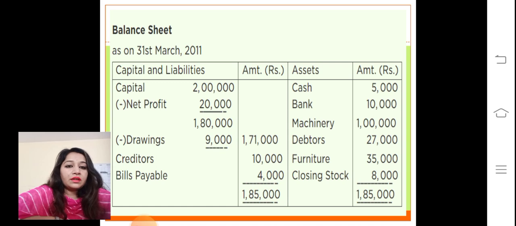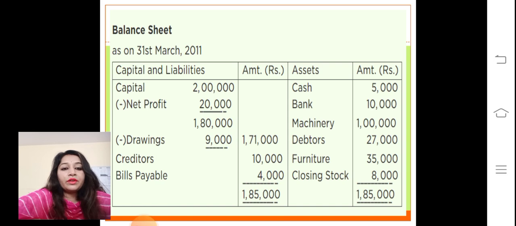The left side is the liability side and the right side is the asset side. So capital is already given, 2 lakh, but the company has incurred a net loss. This is not net profit, this is a net loss of 20,000. So we will minus it, and it will come to 1,80,000. Next, the company's drawing is 9,000, so we will minus it, and the amount will be 1,71,000.